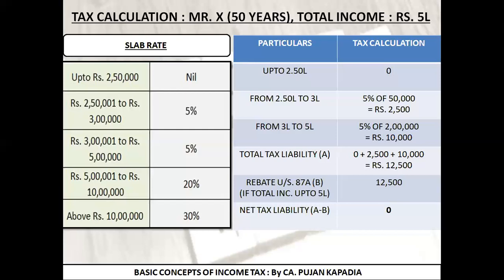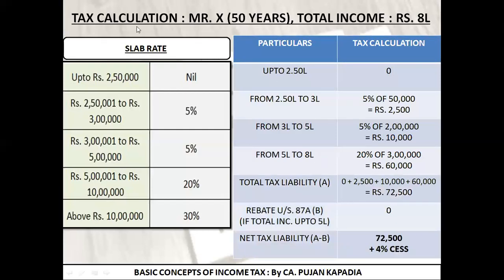Okay friends, I hope you are clear with the points that I have stated over here. Let's move to the next example. Now in this example, we are going to calculate tax liability of Mr. X, whose age is 50 years. So again, he is going to fall under general category. So I have written this liability of the general category. Total income is rupees 8 lakh.